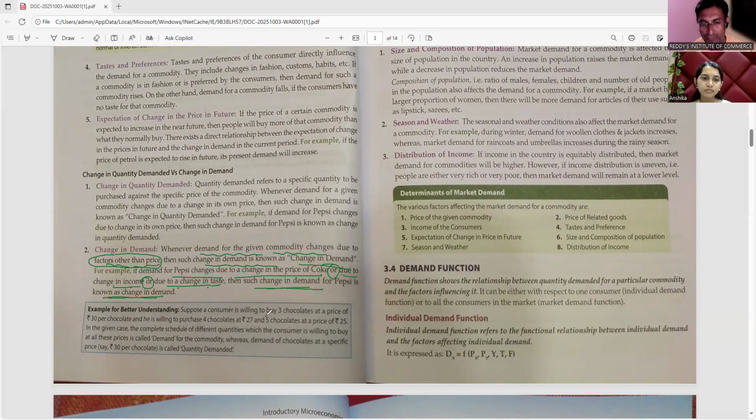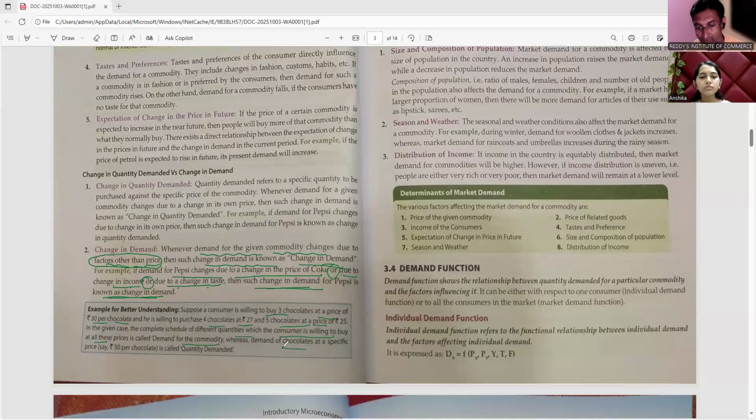Suppose a consumer is willing to buy 3 chocolates at a price of 30 per chocolate, and he is willing to purchase 4 chocolates at rupees 27 and 5 chocolates at price rupees 25. In this given case, the complete schedule of different quantities which the consumer is willing to buy at all the prices is called as demand for the commodity.